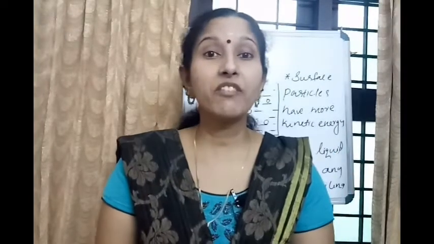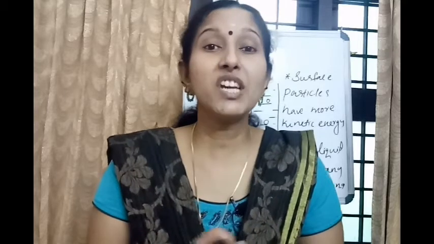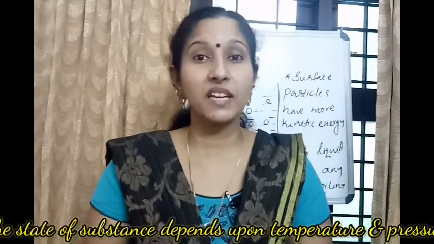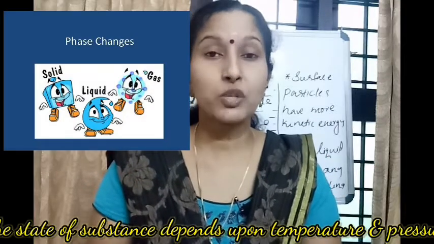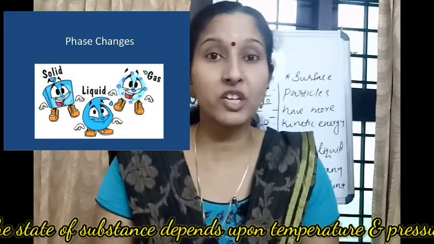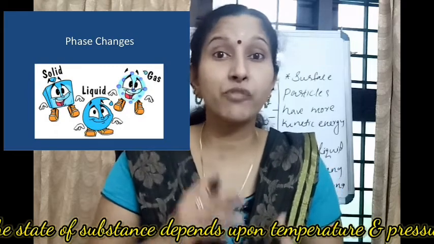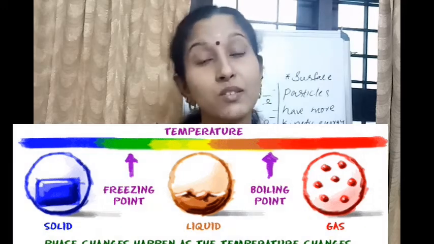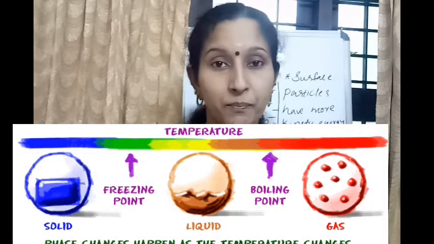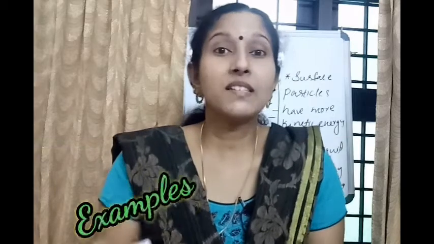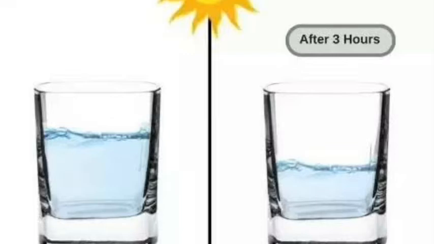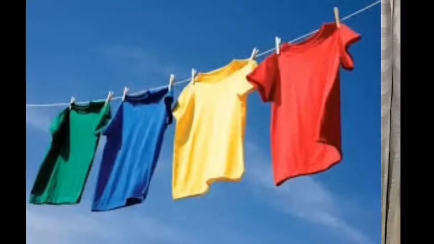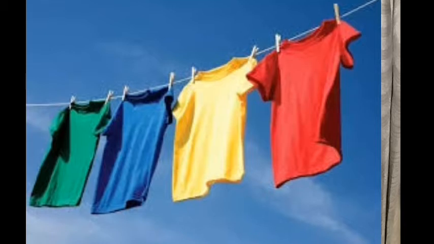We have learned from our previous classes that by making changes in the temperature and pressure, we can change the state of a matter. Which means by changing the temperature and pressure, we can change the state of a matter from one to another, like solid to liquid, liquid to gas, gas to solid, and solid to gas. Let us consider some examples: water left uncovered slowly converts to vapor, and wet clothes dry up under the sunlight. What happens to the water in these two cases?